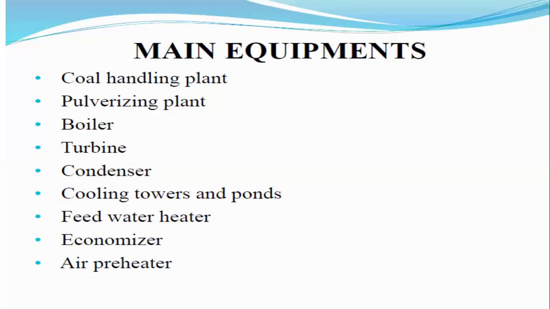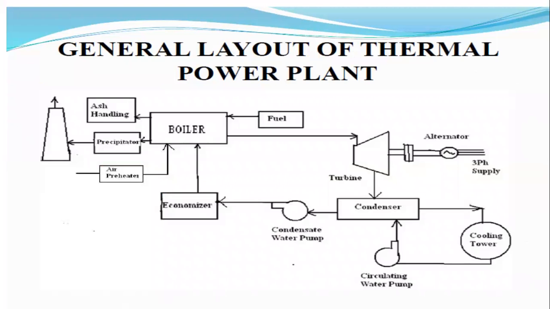Next one is the feed water heaters. Next one is the economizer and air preheaters. Okay, these are the various parts in the case of a thermal power plant. This is the sum of the major parts. Next is the feed water heater, economizer, and also the air preheaters.